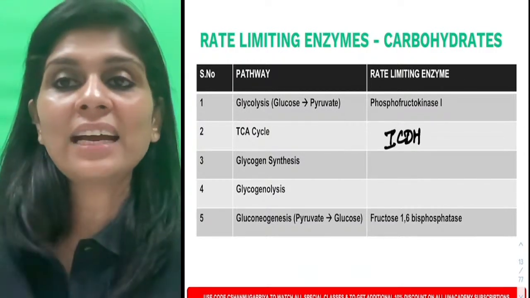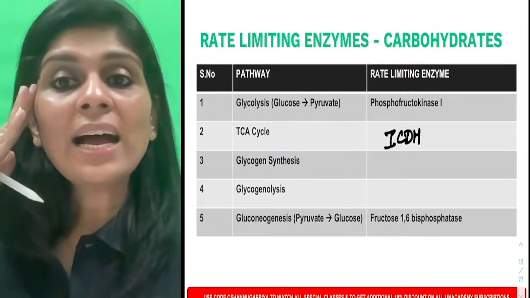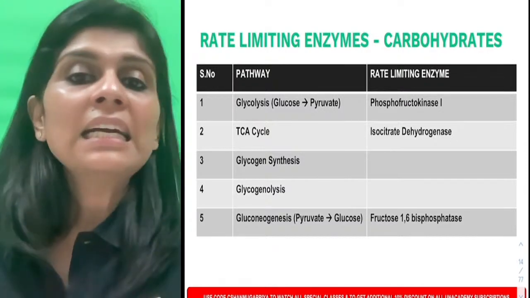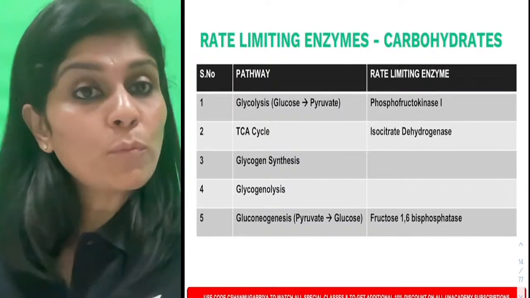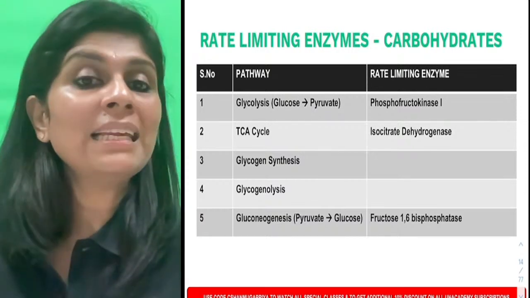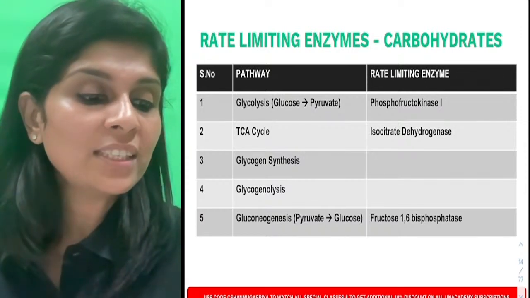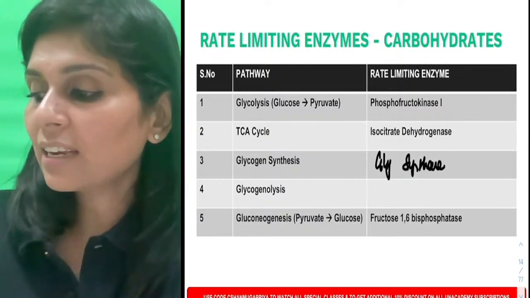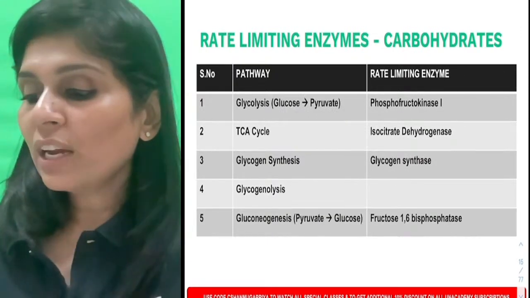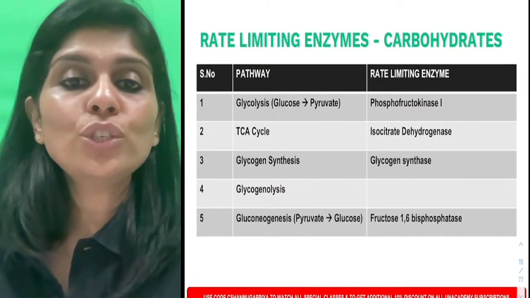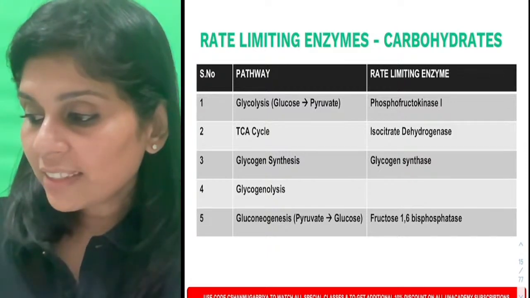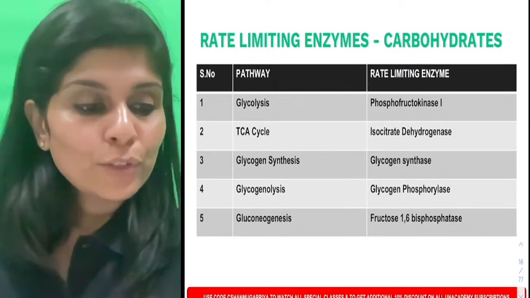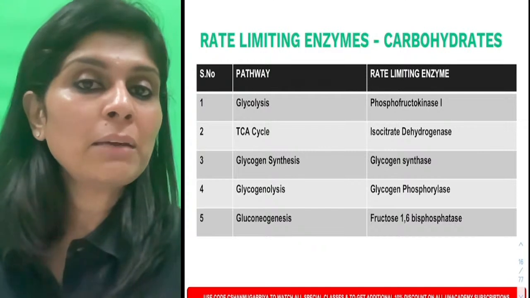Please remember, citric acid cycle has got citric, right? So have that in mind. What is the enzyme? It is isocitrate dehydrogenase. Glycogen synthesis, give a logical name. What do you think will be the enzyme which will be limiting the pathway of glycogen synthesis? It is glycogen synthase. It is easy to remember, right? And for glycogenolysis, it is glycogen phosphorylase. So can we memorize this list? From now on, anytime you are asked, you should be able to answer all this.